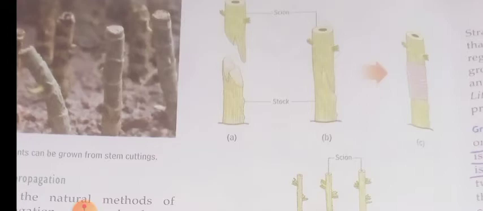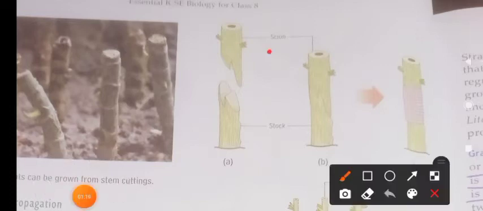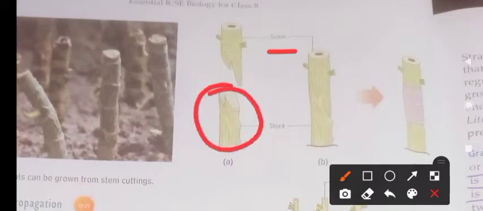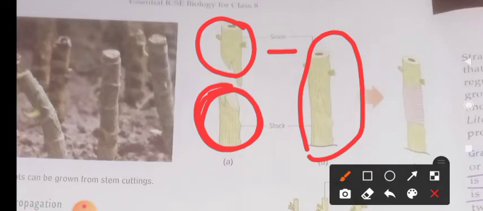By this we can produce. See, actually this is the scion, that is the base of a big plant, and the stalk is the base of the big plant, and scion is the new plant which has to be implemented into the base plant. So we can take any scion of our wish. We can decide the color, taste, everything of that, and we implement it on the base root so that we get a new plant. After the grafting method we get a new plant, and that is the artificial method of vegetative propagation.